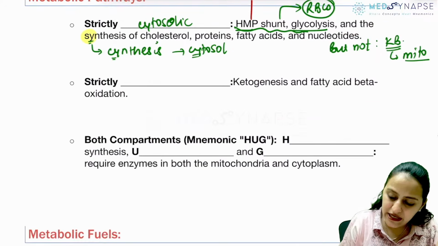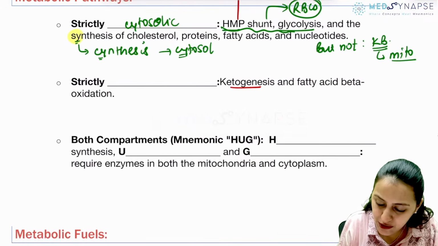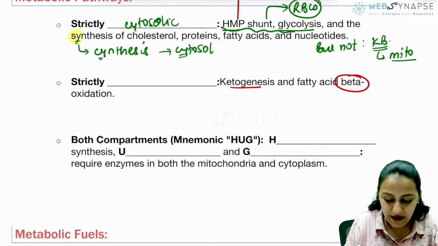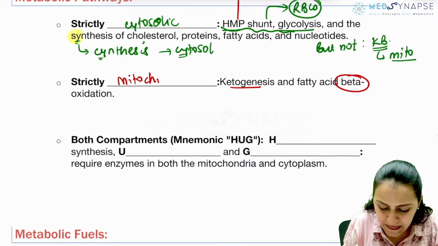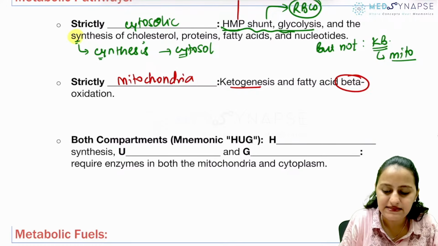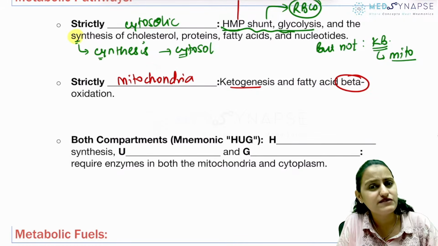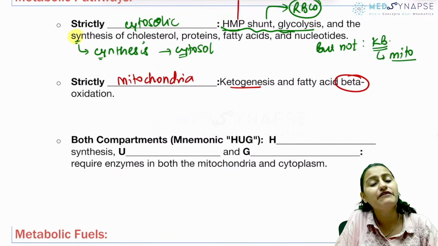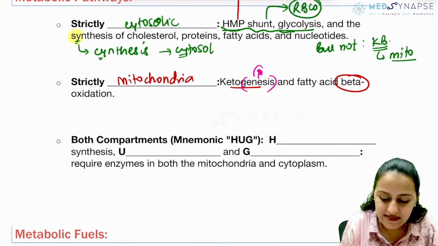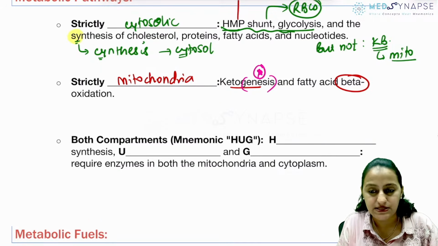Okay. Now going to ketogenesis and fatty acid oxidation. What oxidation? Beta oxidation. Where does it occur? It occurs in the mitochondria. Beta oxidation is the most common in the mitochondria, and you have ketogenesis. The synthesis that occurs in the mitochondria is ketogenesis.